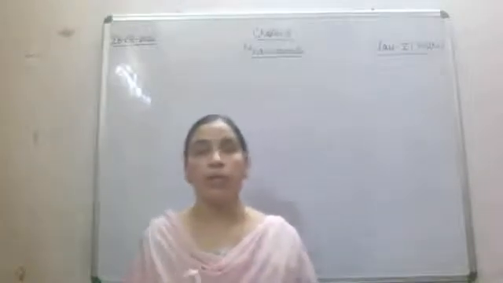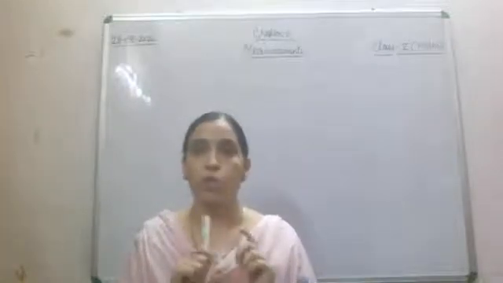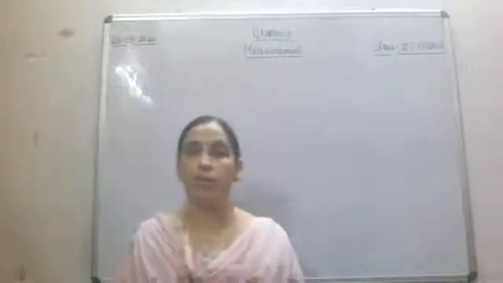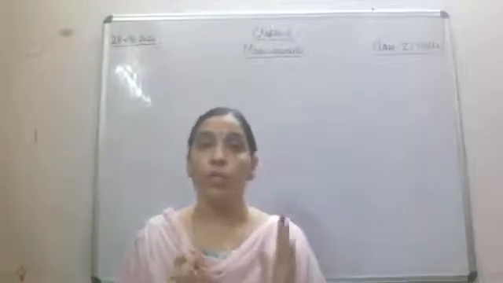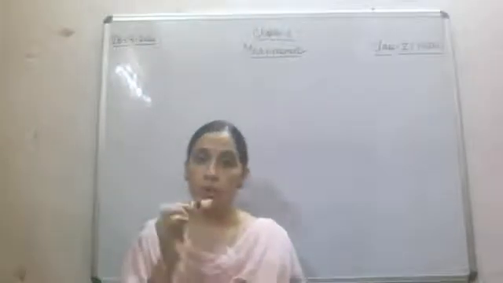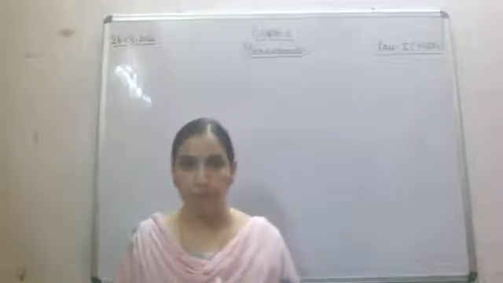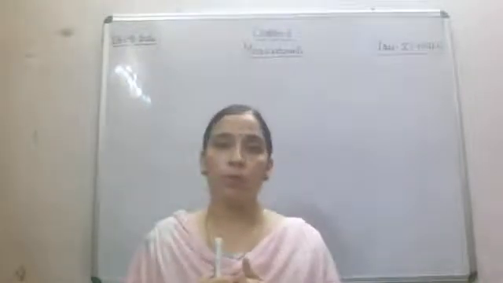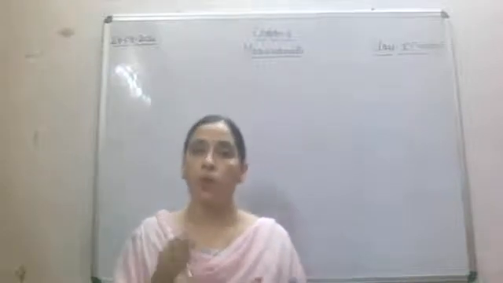Now next thing, how much ink is filled in this marker? So you will tell that approximately 3 ml ink, 5 ml ink is filled in this marker. Fine. So these are three categories of measurement. First, what is the length of that particular thing? If I talk about the human body, if I talk about me, what is the length of my body?